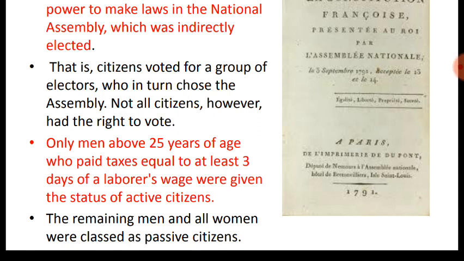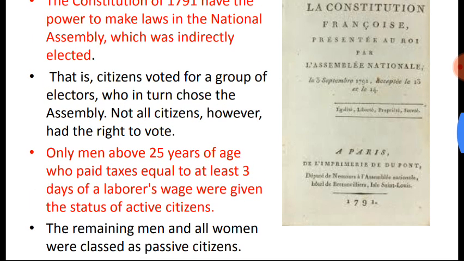It means the rights you got were directly proportional to how much tax you paid. If you want to be in the electors' body, you have to pay more taxes, and if you want to become a member of the National Assembly, then you should belong to the highest bracket of taxpayers. How much tax you pay decided your position in the political system.